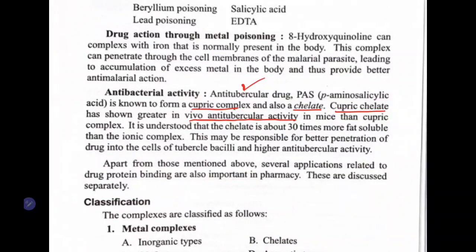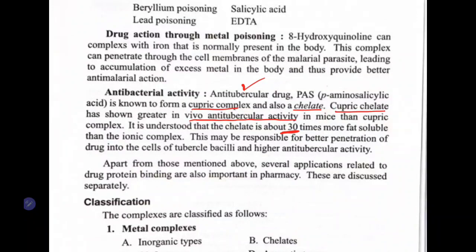Next, why is it like that? What is the reason it has more anti-tubercular activity? The formed complex is 30 times more fat soluble than the normal one. So, the cupric complex formed by para-aminosalicylic acid is more soluble in fat, not in water.